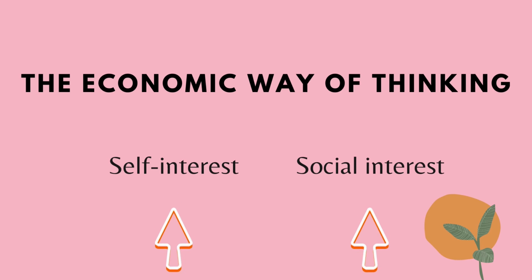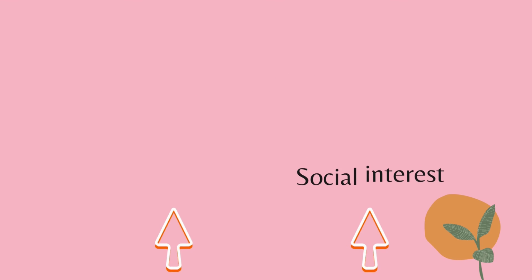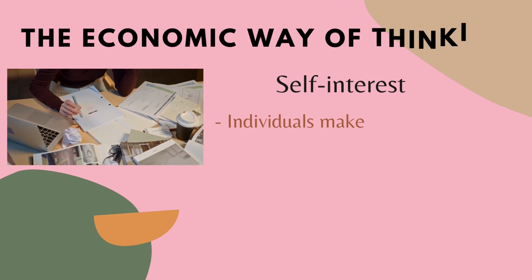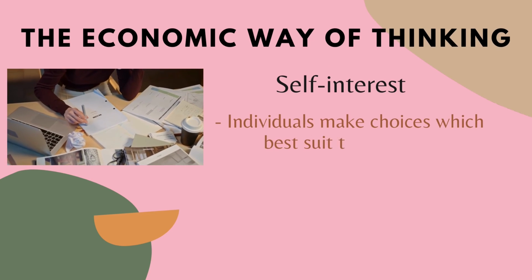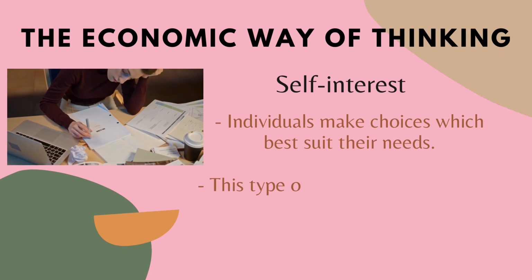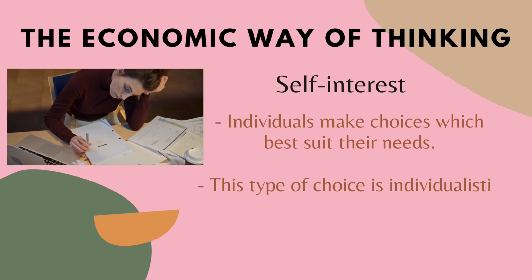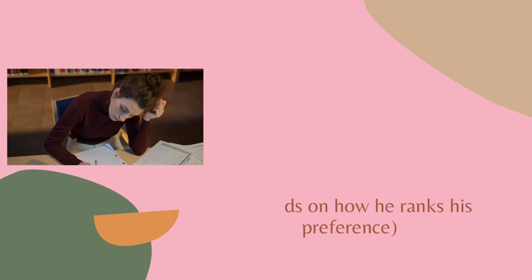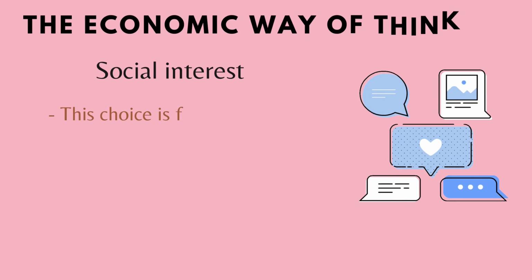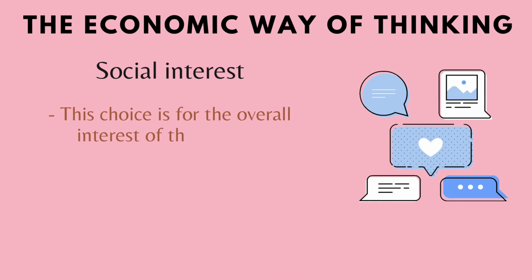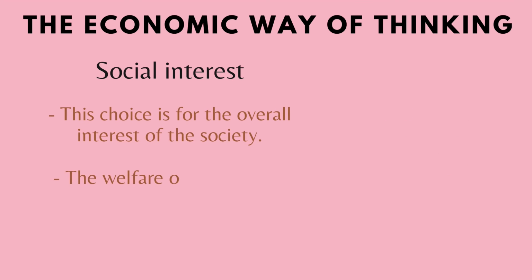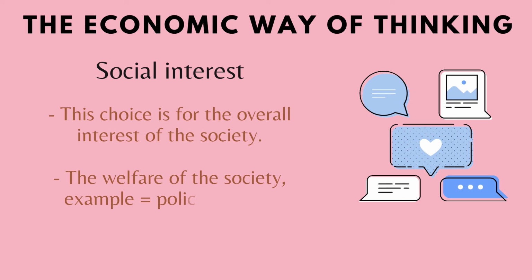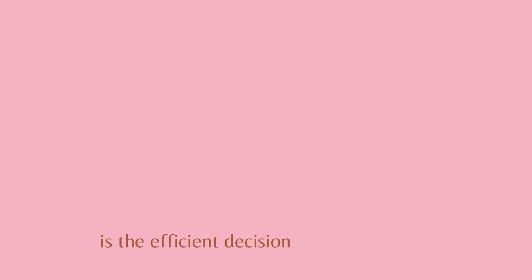The economic way of thinking has two parts: self-interest and social interest. For self-interest, individuals make choices which best suit their needs. This type of choice is individualistic and depends on how one ranks one's preferences. Next, social interest. This choice is for the overall interest of society, the welfare of society, for example by policymakers. This is the efficient decision.